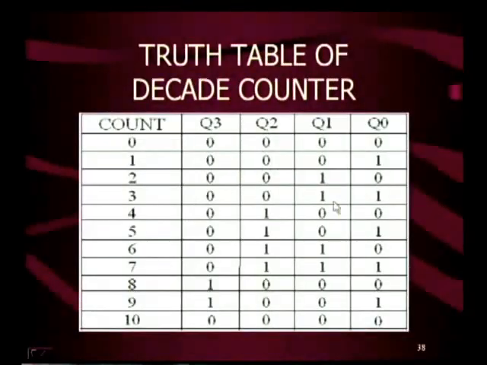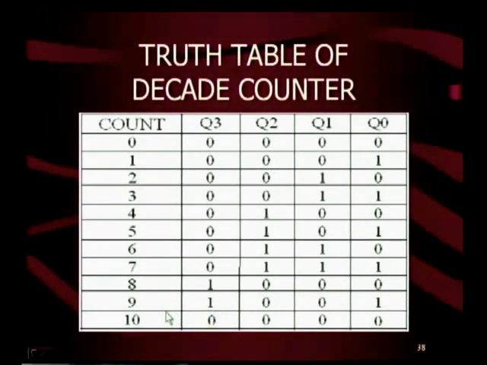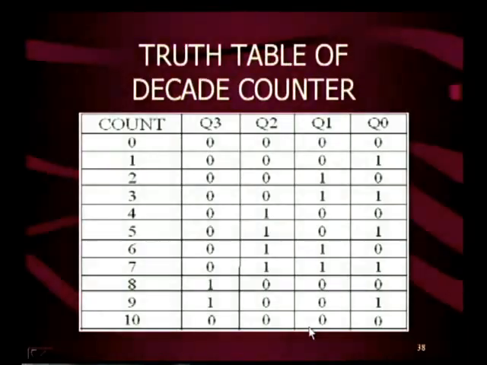This is a truth table of the decade counter. Here for the 9th clock pulse, output is 1, 0, 0, 1. For the 10th clock pulse, output is 0, 0, 0, 0. That means the fresh count will start after completion of the 9th clock pulse.